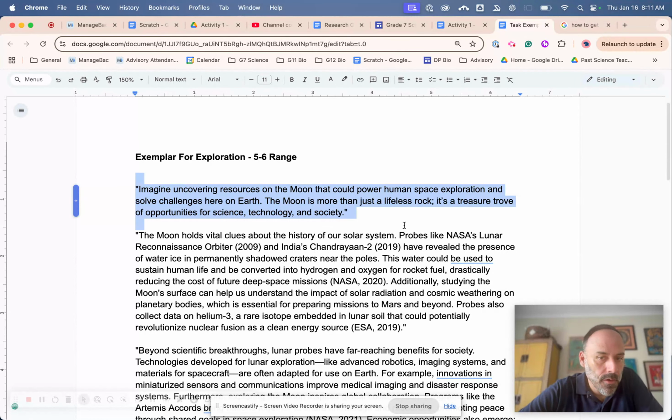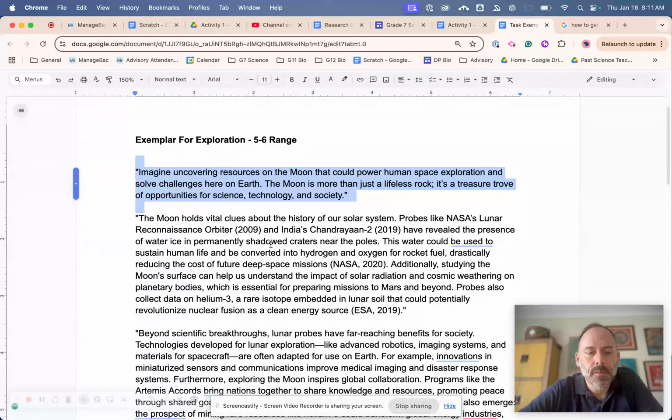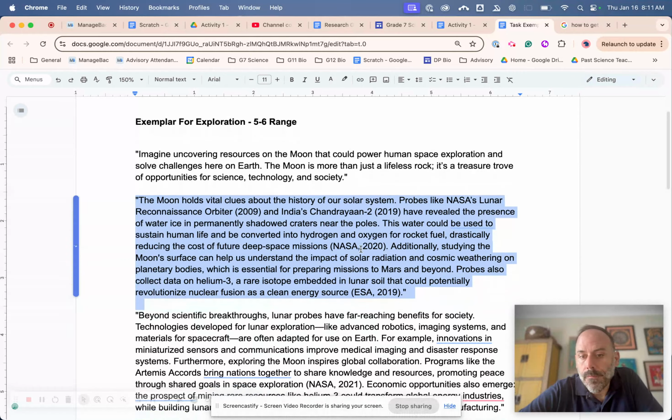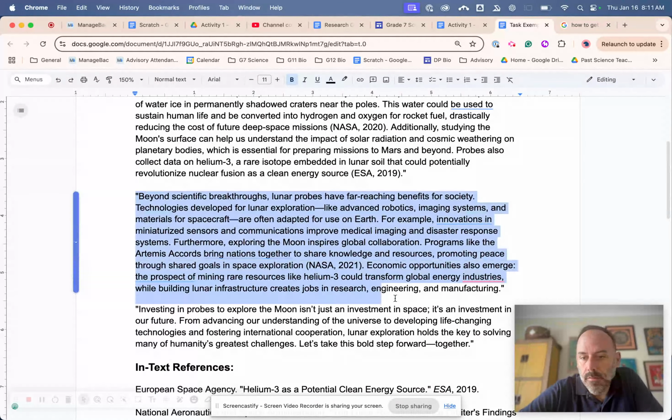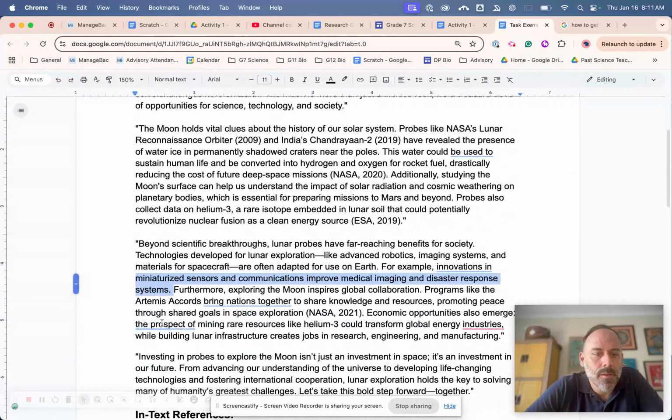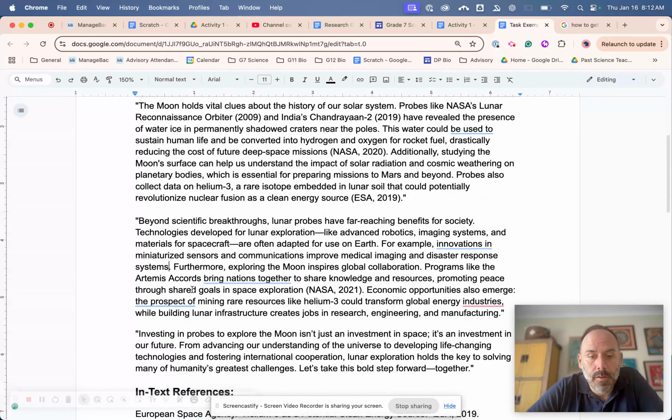So you notice here's the hook, right? And then here's kind of why we go, right? So the reasons why. And then here's kind of the benefits, right? This is why we do this. So, they use some examples: advanced robotics, imaging systems, materials often used on Earth. For example, innovations in miniaturized sensors and communications, improved medical imaging, and disaster response systems, right? Again, I noticed this is in the 5 or 6 range, right? If I wanted to get to a 7 or 8 here, I would put a specific example, okay?